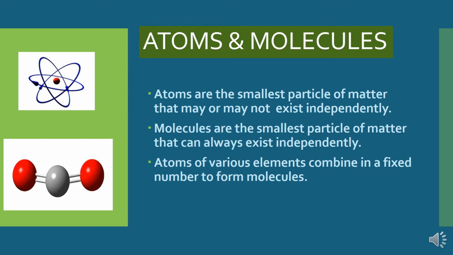Now all other elements except these noble gases have incomplete outermost shells, hence they cannot exist in the form of isolated atoms. So these atoms combine together to form molecules, and these molecules can always exist independently. We will discuss in this chapter how the molecules are formed and how atoms combine, in what ways they can combine to form these molecules.